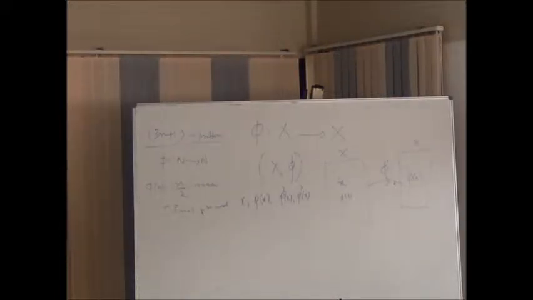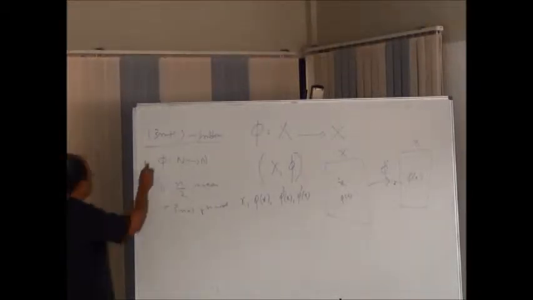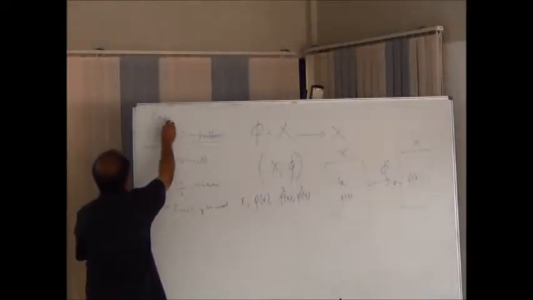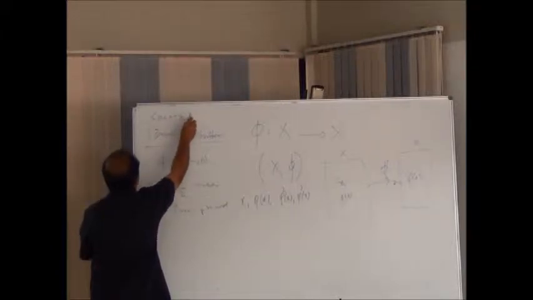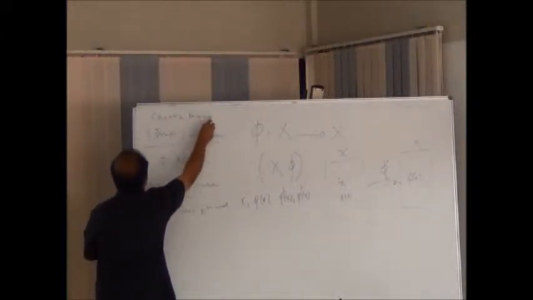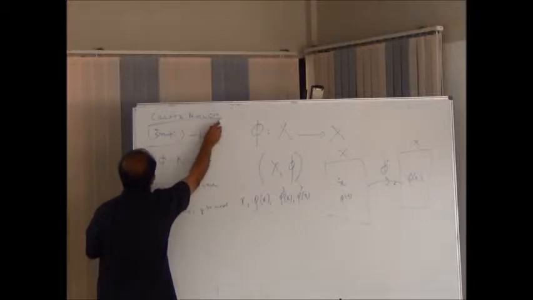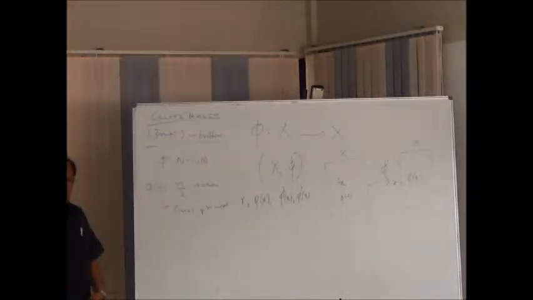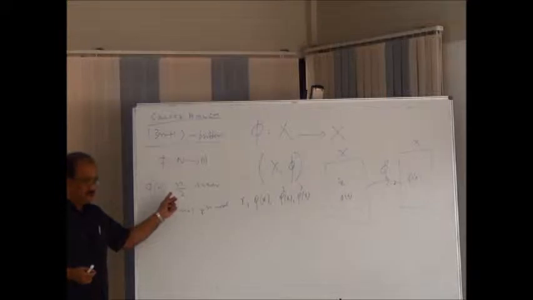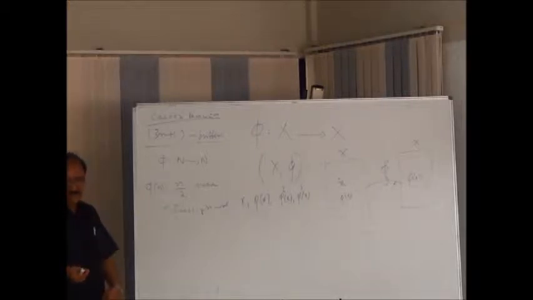This is the classical 3n plus 1 problem or Collatz problem. I have not posed the problem yet, but just defined a function phi from natural numbers to natural numbers, which takes the value n by 2 when n is even and 3n plus 1 when n is odd. Let us try to do some dynamics.